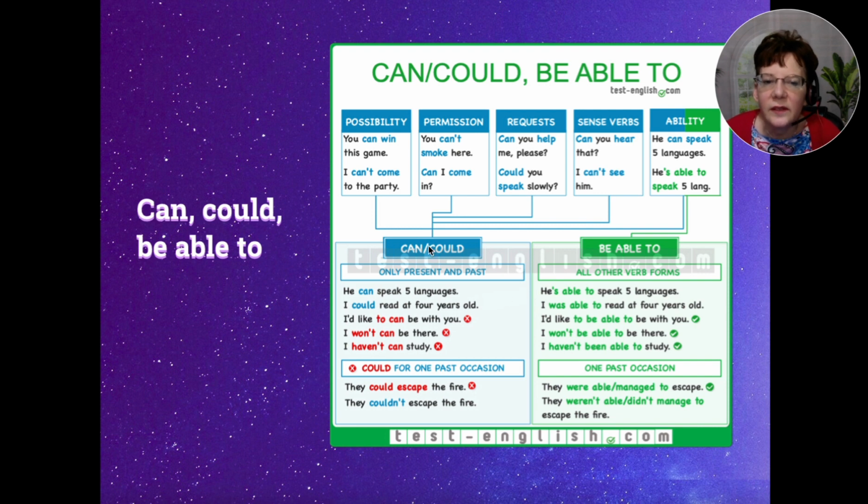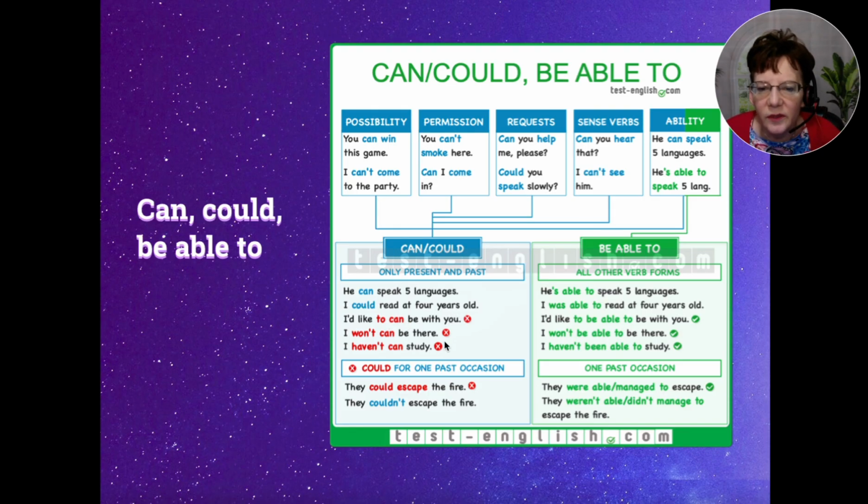Okay, so can or could is only used in the present and past verb tenses. So we've got he can speak 5 languages, present, or I could read at 4 years old. That's past. We can't say things like I'd like to can be with you. Not that.